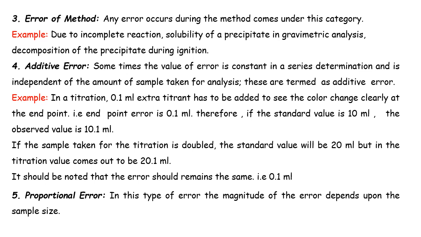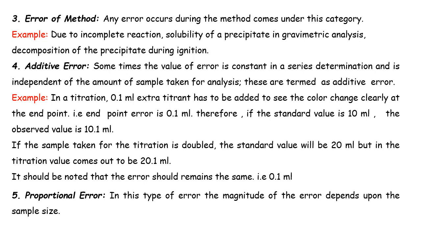Next, additive error. Sometimes the value of error is constant in a series of determinations and is independent of the amount of sample taken for analysis. These are termed additive errors. Example, in a titration, 0.1 ml extra titrant has to be added to see the color change clearly at the endpoint. Therefore, if the standard value is 10 ml, the observed value is 10.1 ml. If the sample taken for the titration is doubled, the standard value will be 20 ml, but the observed value comes out to be 20.1 ml. It should be noted that the error remains the same, that is 0.1 ml.